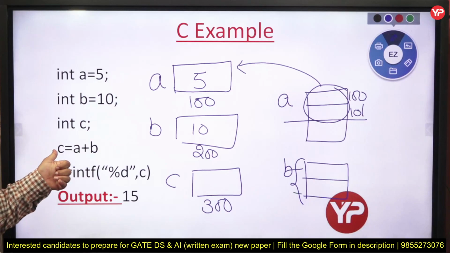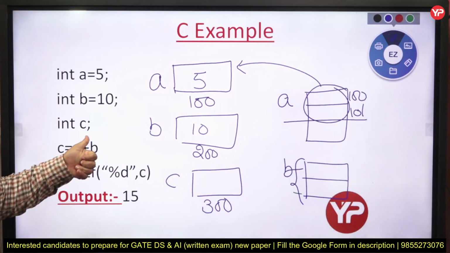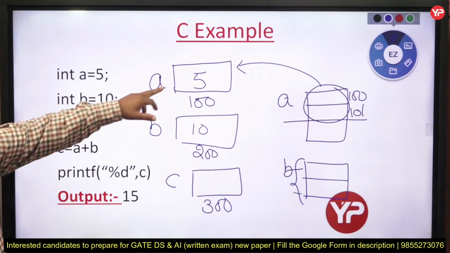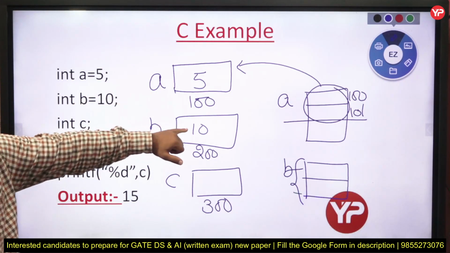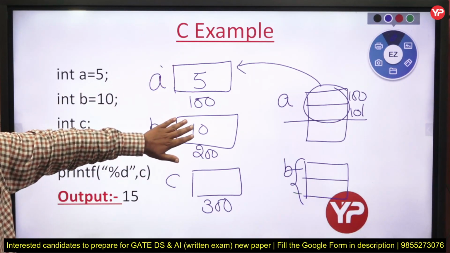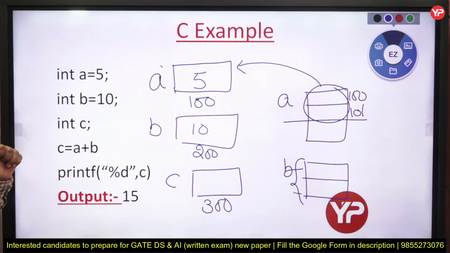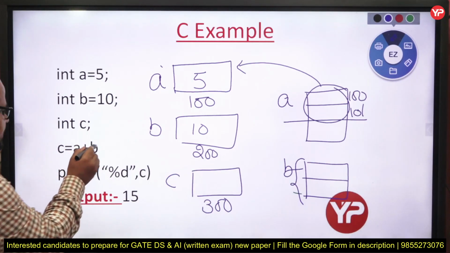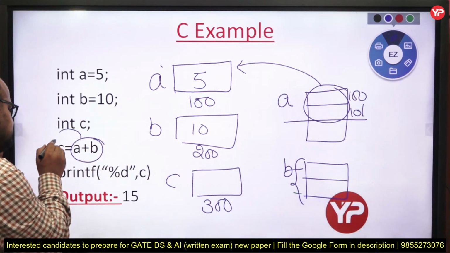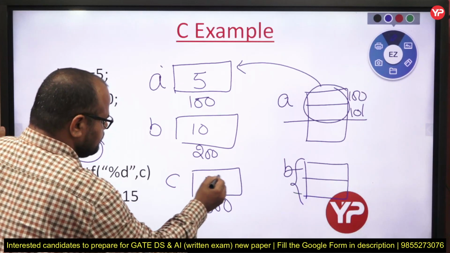Now I am performing some arithmetic operations, that is C is equal to A plus B. What is A? 5. What is B? 10. Whenever I call A, it gives me 5 as the answer. When I call B, it gives me 10 as the answer. So A plus B equal to C. It means this value is assigned to variable C, that is 15.